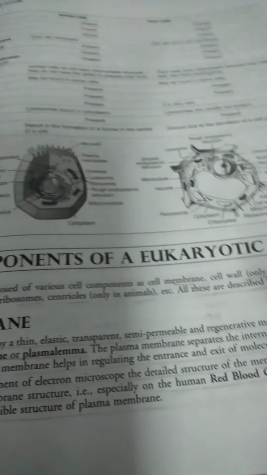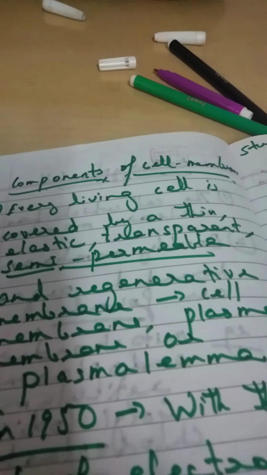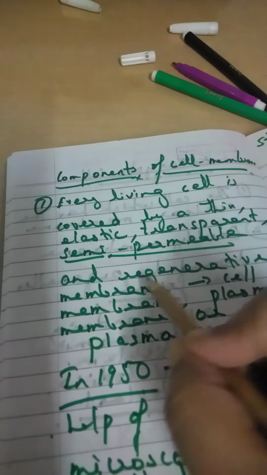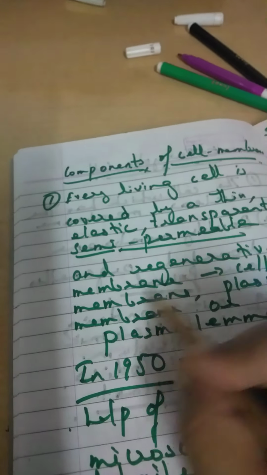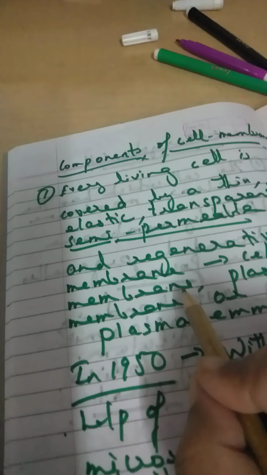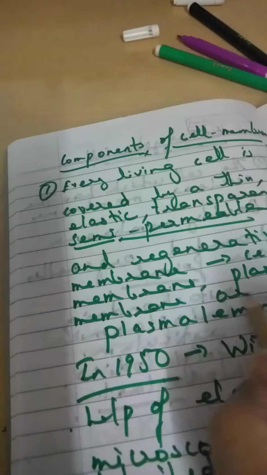So now we will study the components of the cell membrane. Every living cell is covered by a thin, elastic, transparent, semi-permeable and regenerative membrane. This is called the cell membrane, plasma membrane or plasma lamella.